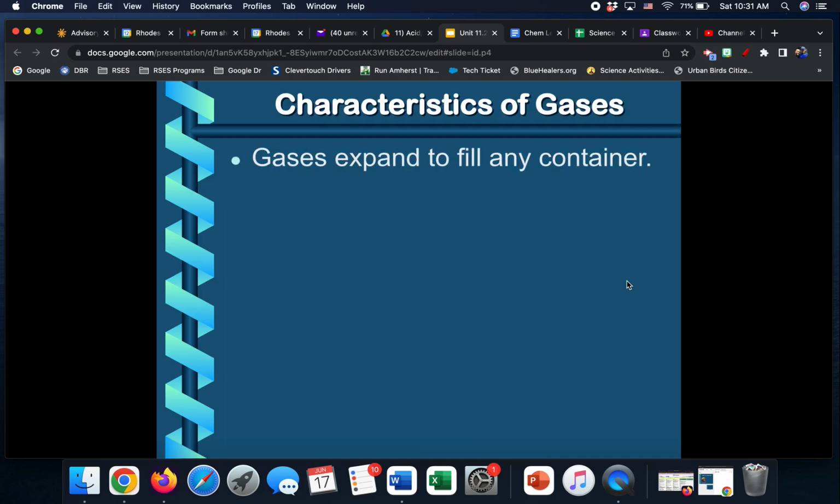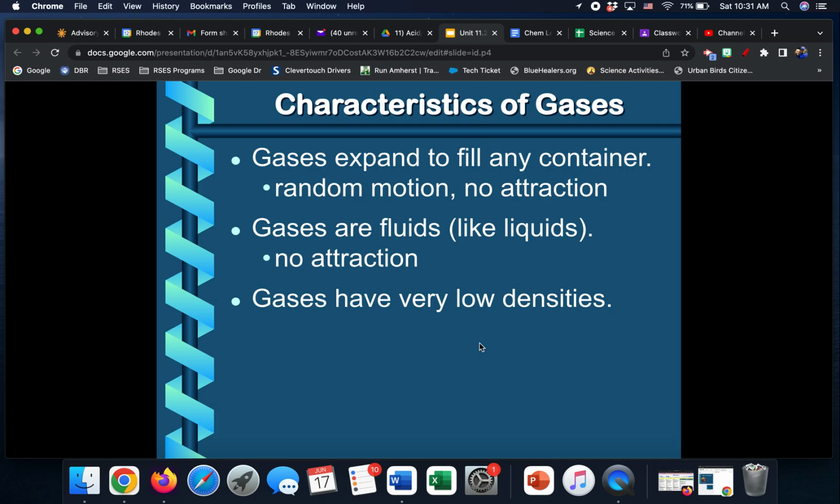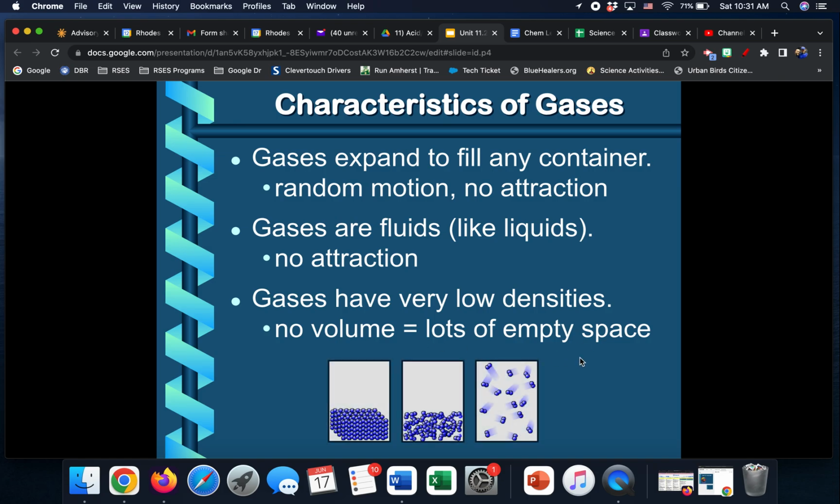So first we're going to talk a little bit about gases. Hopefully we remember that they expand to fill any container they're in, random motion of their molecules, and they're not attracted to each other. Remember, they spread out and they have the most energy of any of the states of matter. They're considered fluids, like liquids are, because there is no attraction between the molecules. Super low densities, because they don't have much of a mass. Not considered to have a volume, because they will spread out as much as they can.